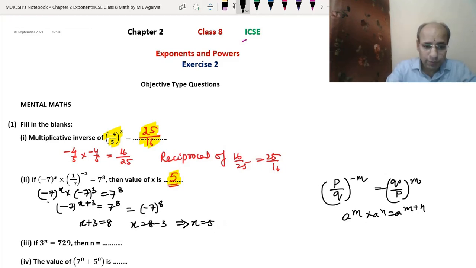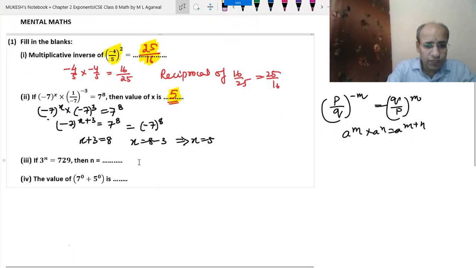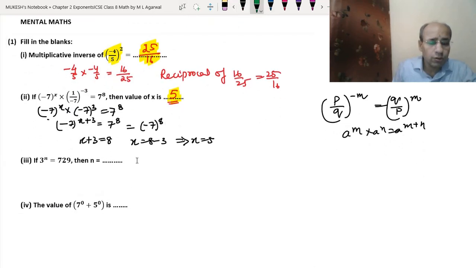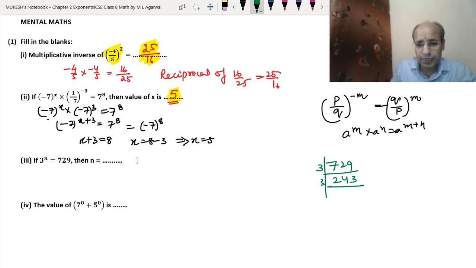Okay. Now next question: if 3^n = 729, then we have to find n. See, 729, we will find the prime factorization of 729. So 3 2s are 6, 3 4s are 12, 3 3s are 9, 3 8s are 24, 3 2s are 6, 3 7s are 21, 3 9s are 27, 3 3s are 9, and 3 1 is 3.